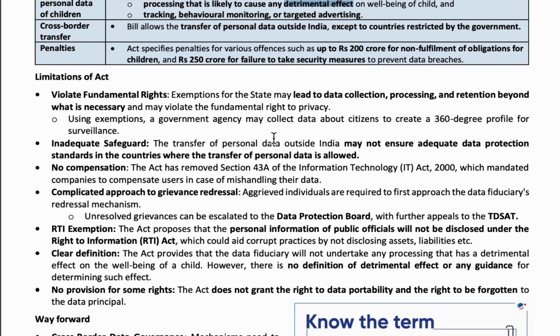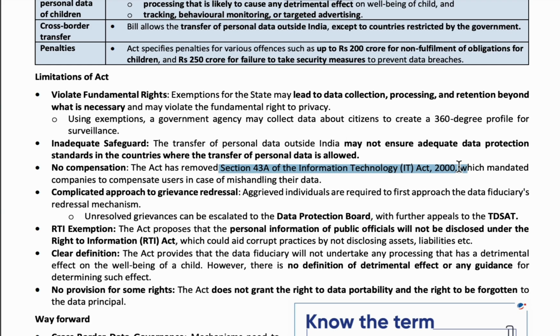And one of the important things is section 43A of the Information Technology Act 2000. So this section 43A of the IT Act tells that the companies which mishandle the personal data of the users should compensate the affected user. So if my personal data is leaked to other companies or other countries, then that company which leaked my personal data should pay a fine to me, as per section 43A of the IT Act 2000.